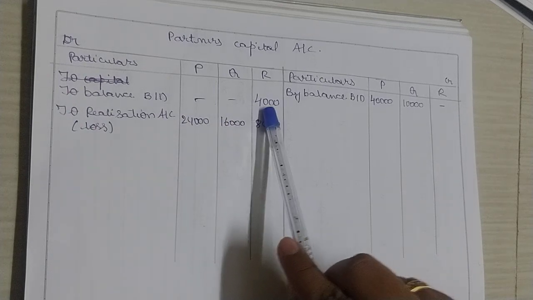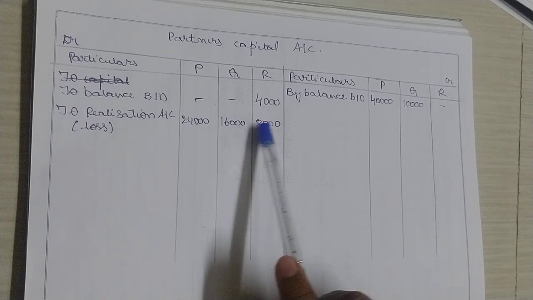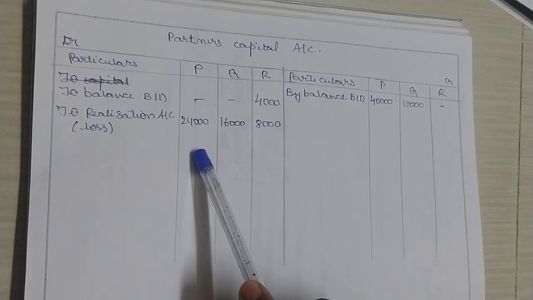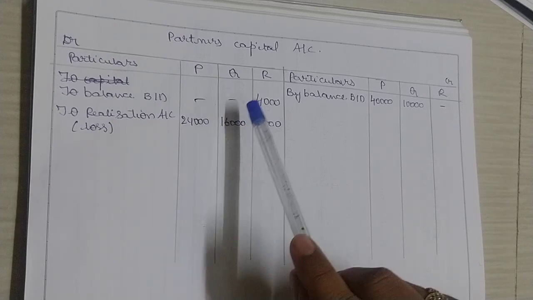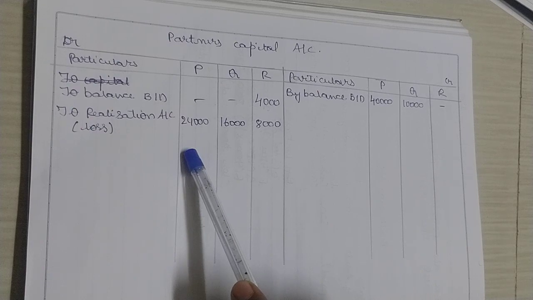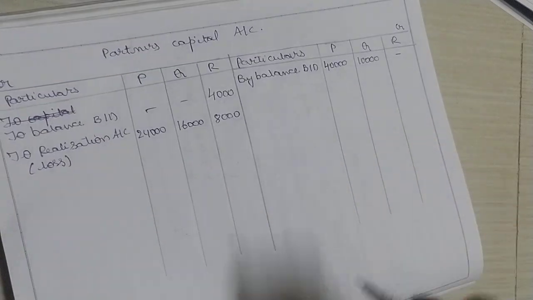Now what is to be done in the next part? Here you have Q and R as insolvent partners. Any capital deficiency of Q and R should be brought in by P itself into the business. Who is P? He is a solvent partner. Any capital deficiency of Q and R should be brought in by P itself into the business. Now, let us complete this partners' capital account.